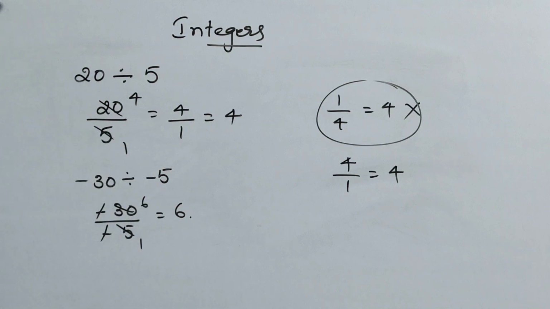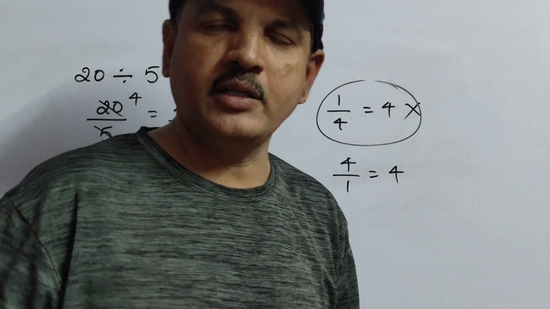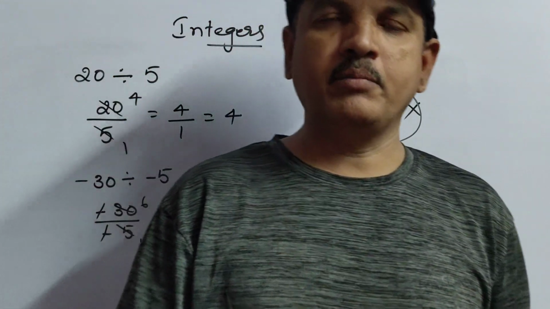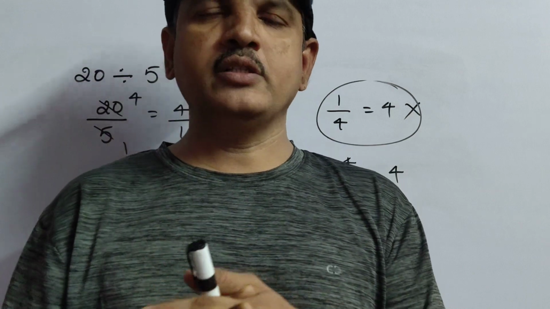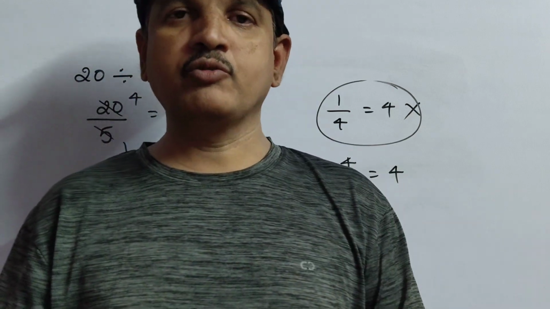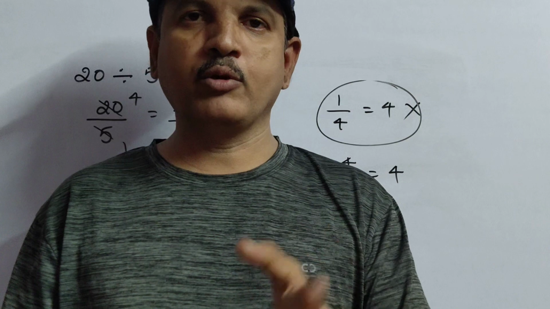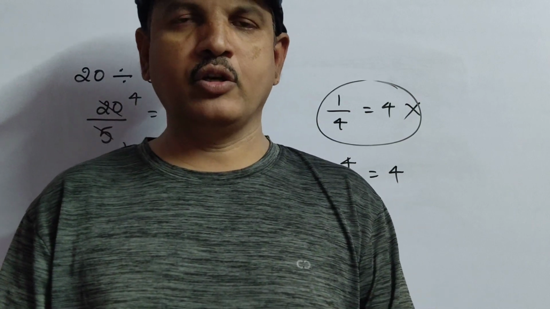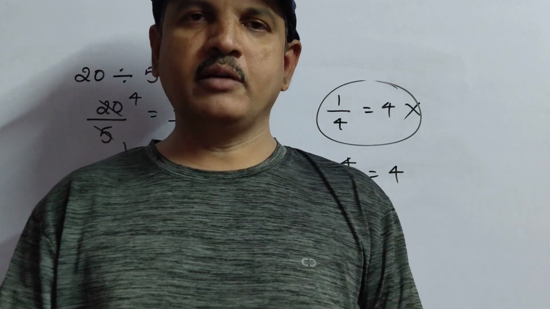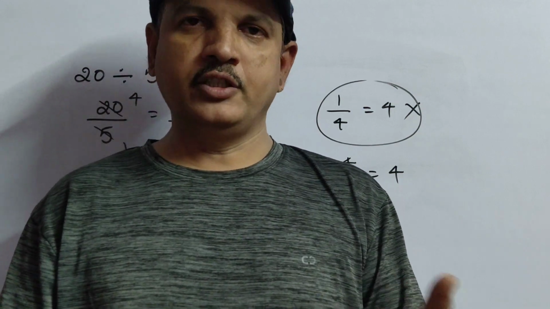So these are the operations of addition, subtraction, multiplication and division. Why I told you this is that without these operations you cannot solve a single problem from this chapter. Not only from this chapter, any chapter, because all the chapters completely depend upon integers.